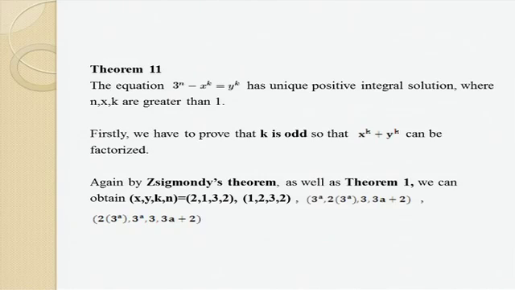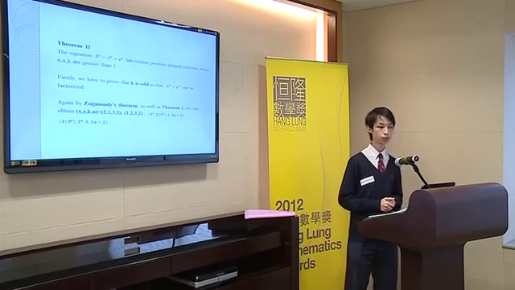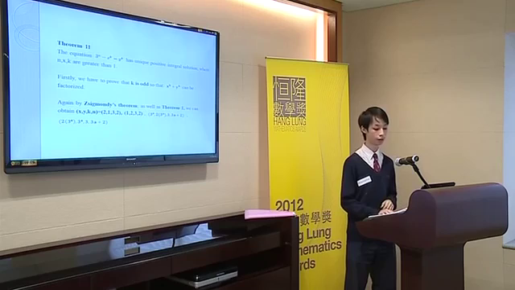Firstly, we have to prove that K is odd, so that x to the power K plus y to the power K can be factorized. And again, by Zsigmondy's theorem, as well as theorem 1, we can obtain that there are totally four solution sets. And how to prove that K is odd? In fact, it is done simply by modular arithmetic, as well as considering the GCD, the greatest common divisor.